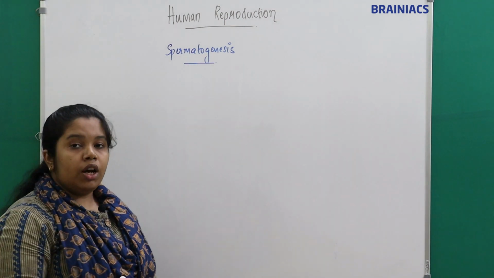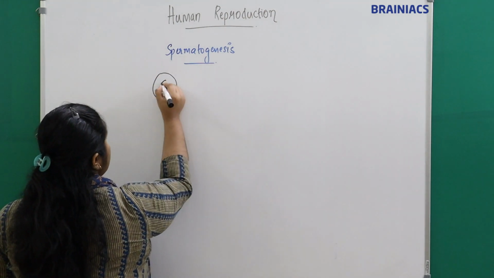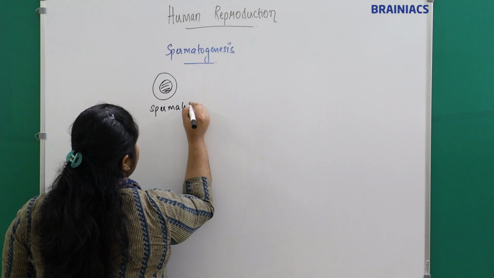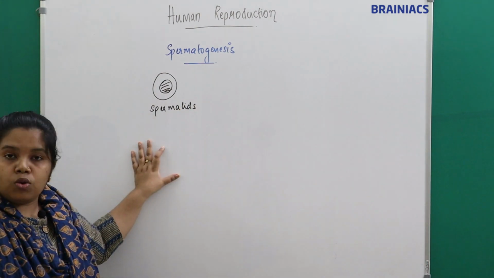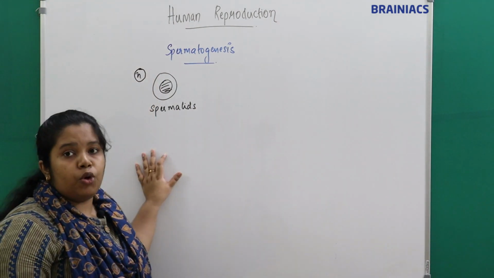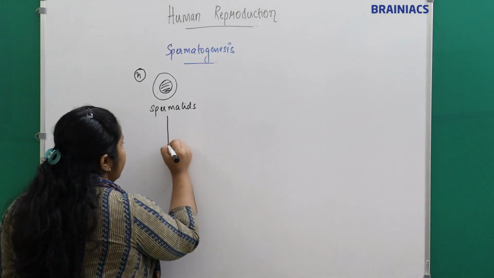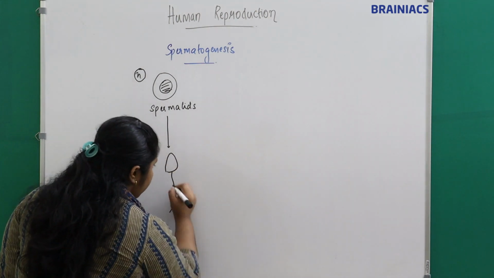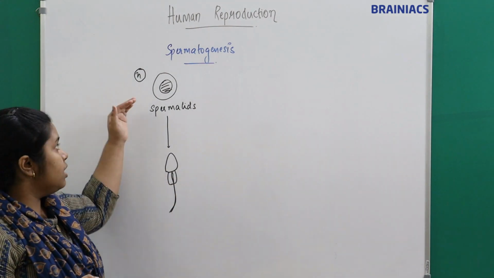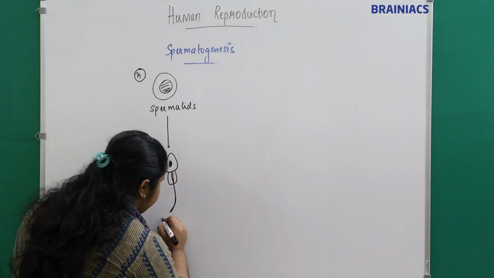So what we have got are the spermatids. These are oval or round cells with a haploid number of chromosomes, that is 23 chromosomes. From these oval spermatids what we need is a sperm. This is the sperm.